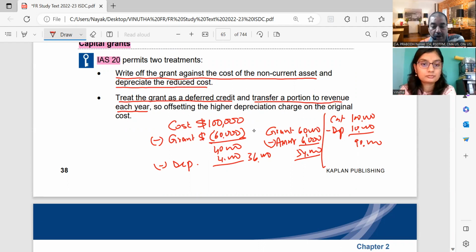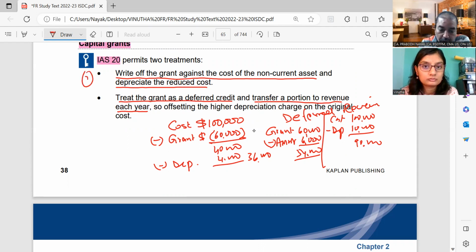So either you show it as deducted from the asset, or you show it separately as deferred revenue. This is called the deferred revenue method. So either you show it as a deduction from the cost of the asset, or you take it as a deferred credit or deferred revenue. This is the second part.